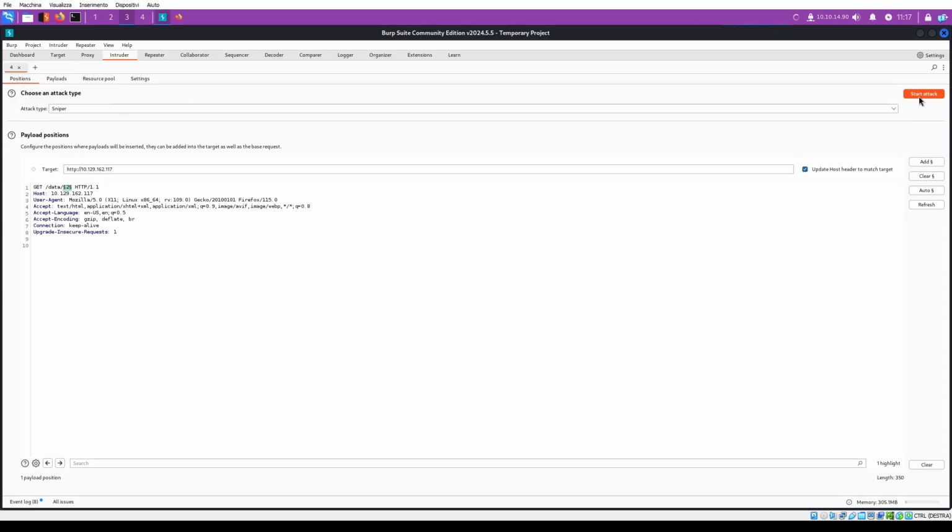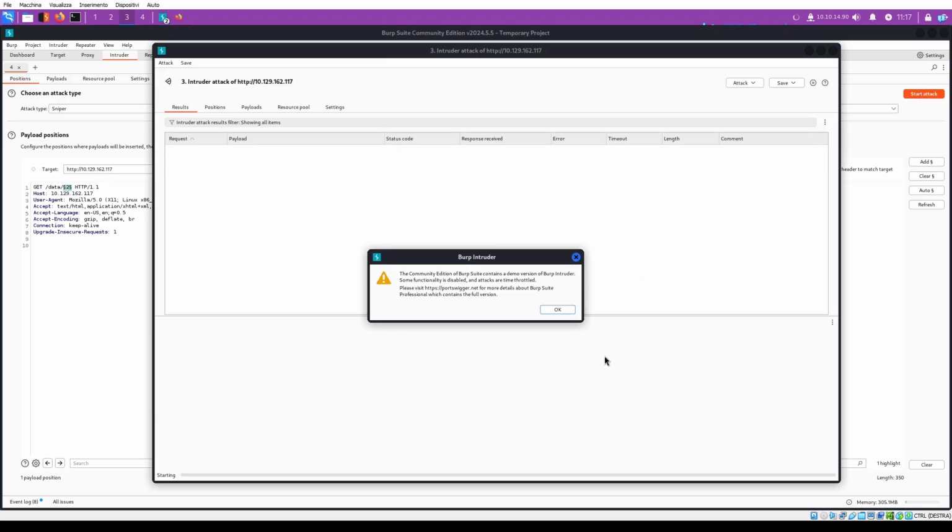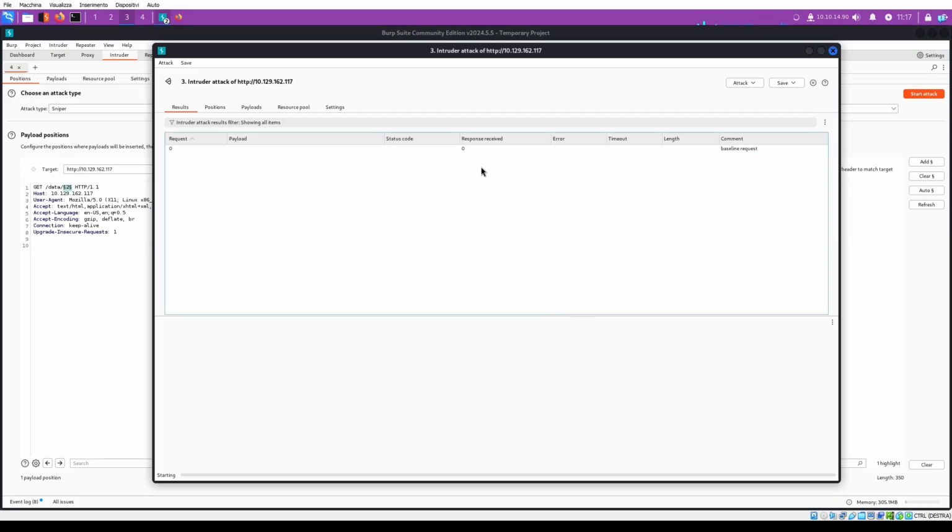Based on the response we can understand if a value is available, and in this case refers to a pickle file or not. So we can start the attack and wait until the attack finishes.